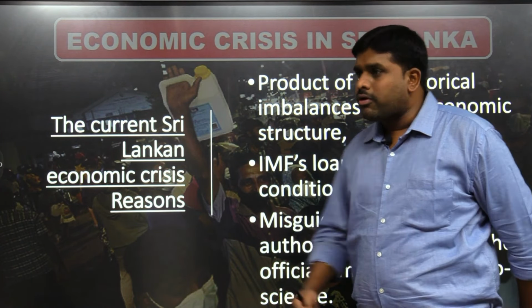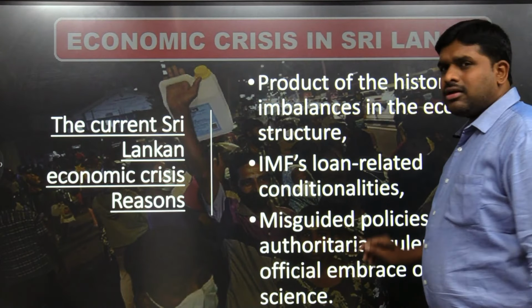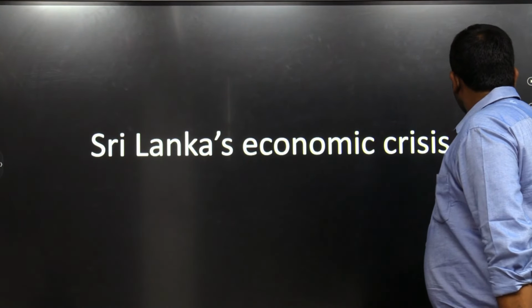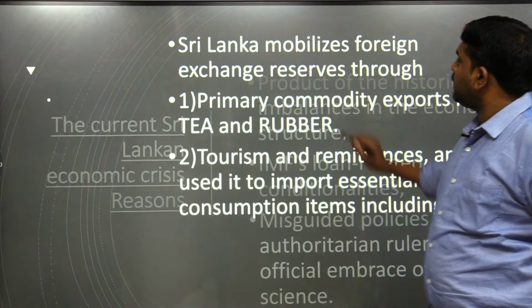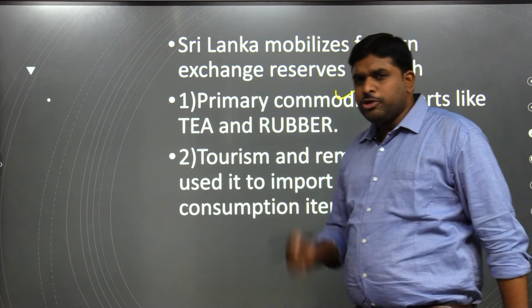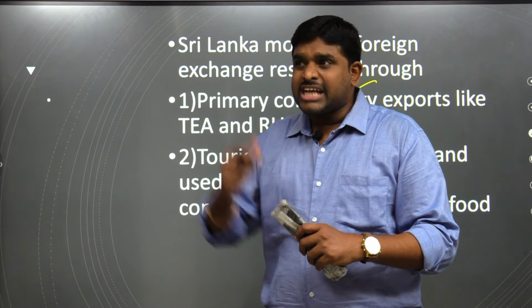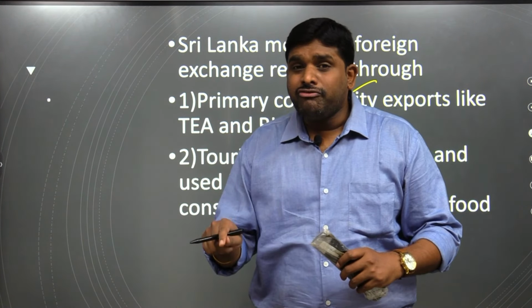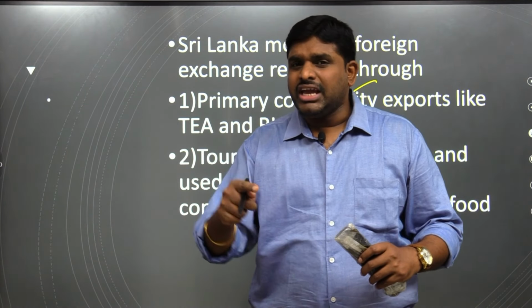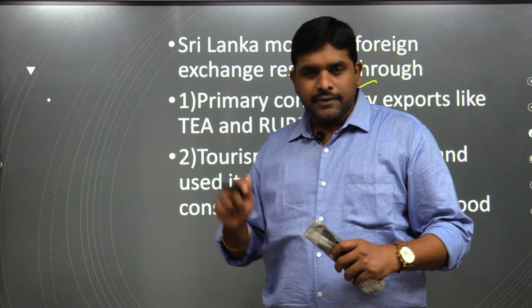But I will explain more. Sri Lanka usually gets a very good foreign resource because of exports. But export of what? They are good in export of tea. They are good in export of rubber.